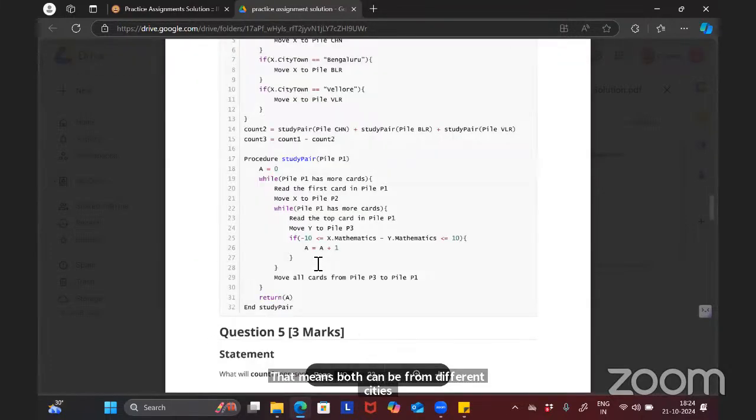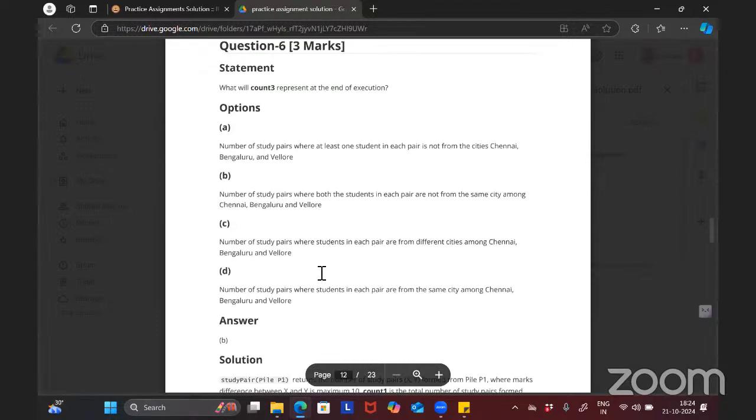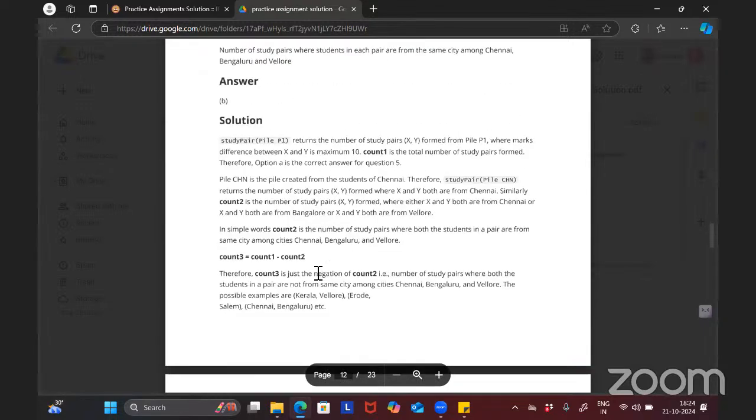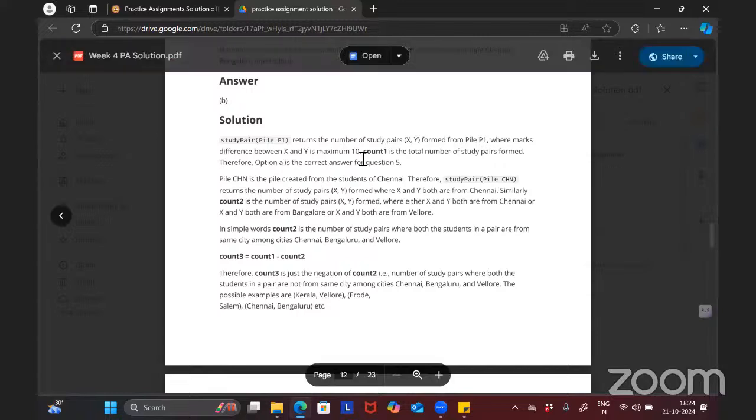Anyone, any thoughts on this before saying this answer? Okay, what is the explanation here? What is count one? Count one returns the number of study pairs (x, y) formed from pile one where marks are different. It is the total number of study pairs formed.